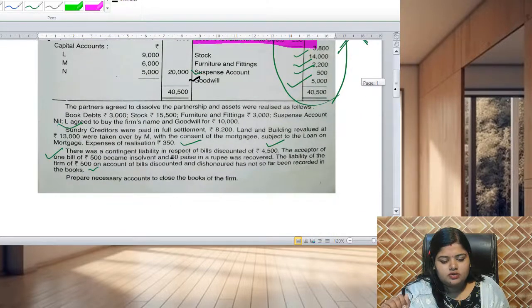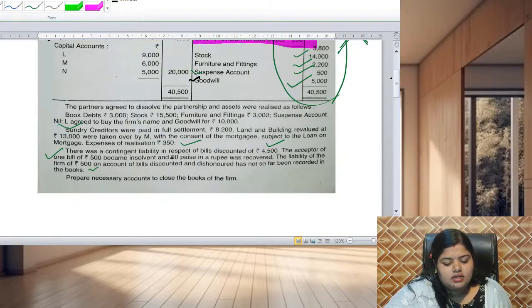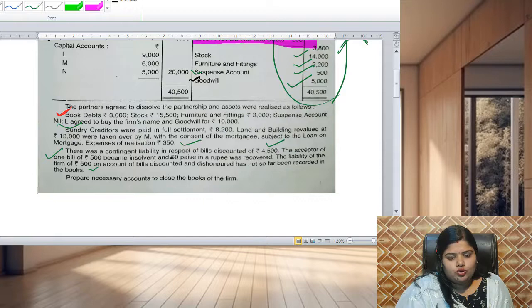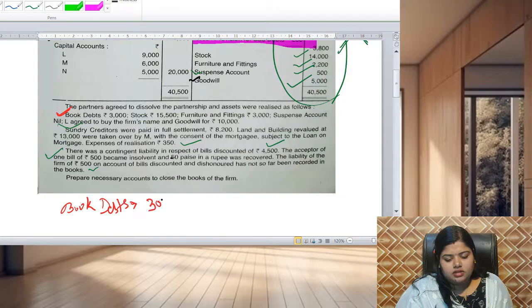Now coming to adjustments, the partners agreed to dissolve the partnership and the assets were realized as follows. Book debt is 3,000, stock is 15,500 and furniture is 3,000. Suspense account is nil. So we have to total these. Book debt means debtor; the market value of the debtor now is 3,000.